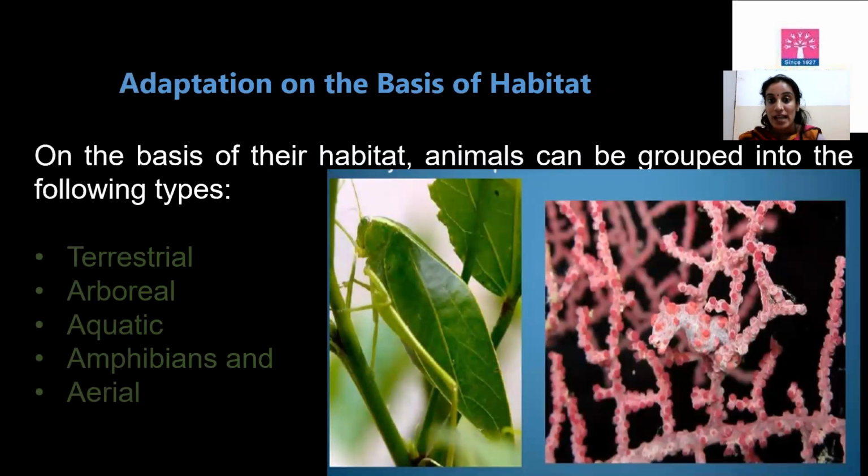On the basis of their habitat, animals can be grouped into five categories: terrestrial, arboreal, aerial, aquatic, and amphibians. Let us discuss these in detail.